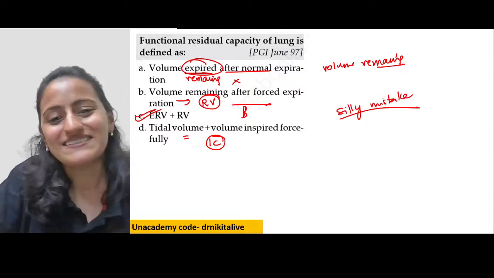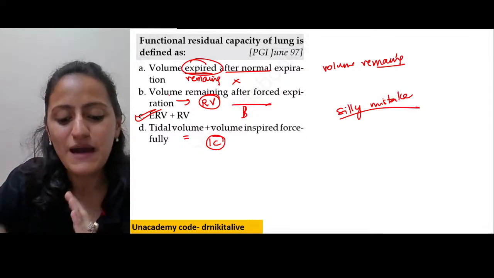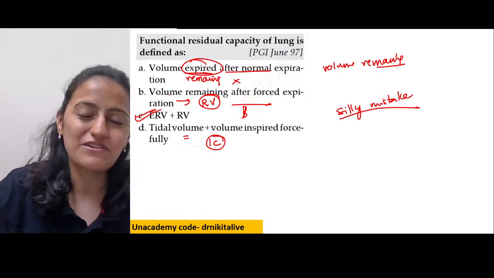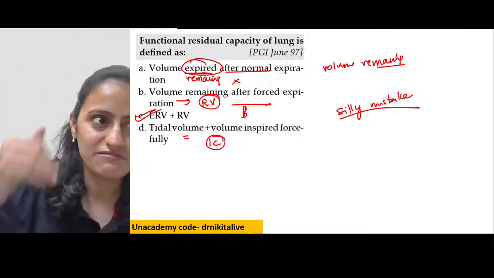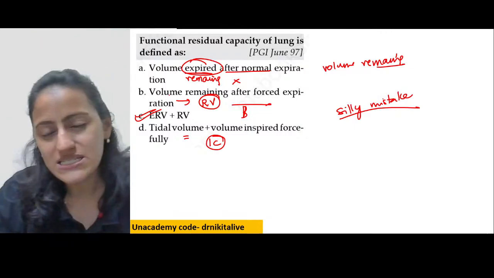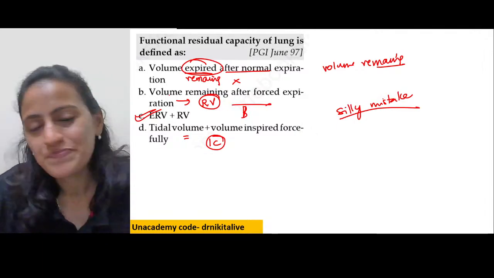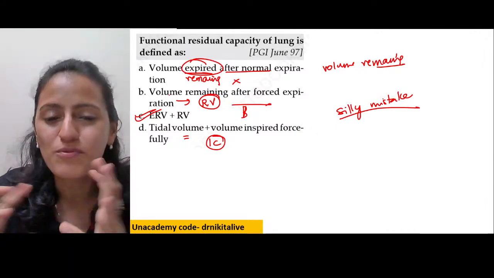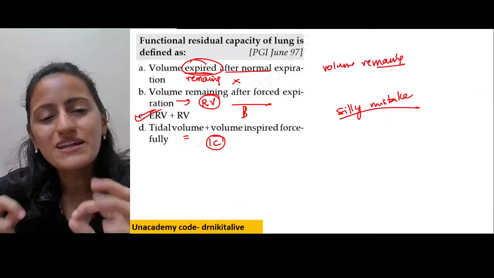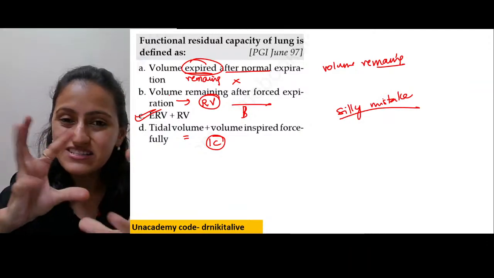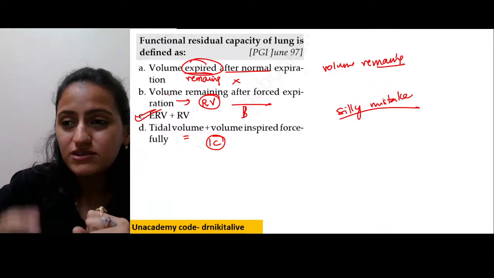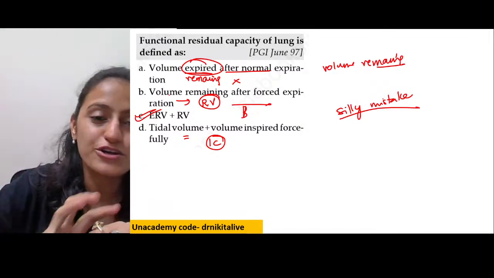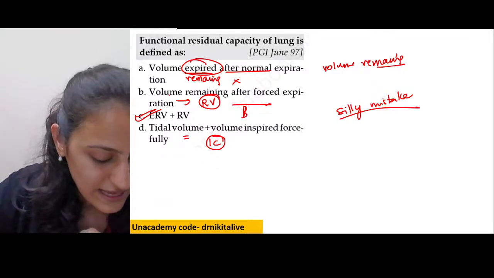That's good. I hope the topic of spirometry, especially the graph, remembering the values 0.5, 1, 1 and 3, is clear. The graph is clear. RV is not measured by spirometry. That's clear. These are some of the important points that you should know. So whenever you read a particular topic, try to get a gist out of it. Try to solve the questions. See what fact or concept the questions are revolving around in that topic.